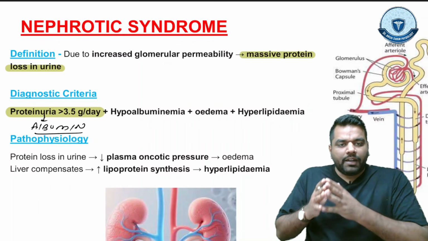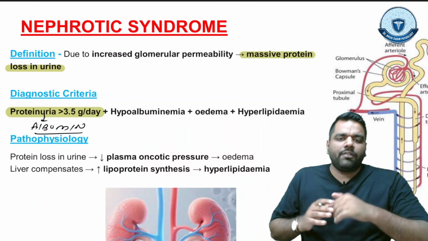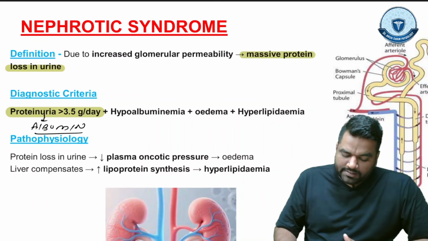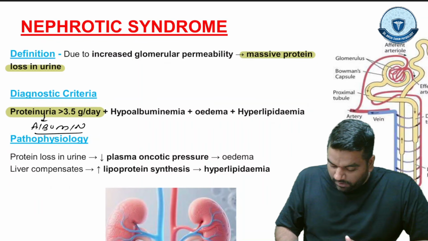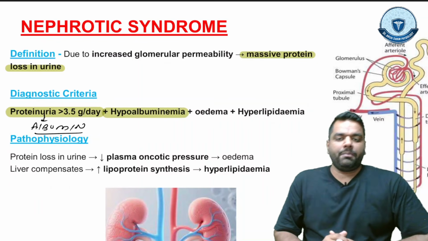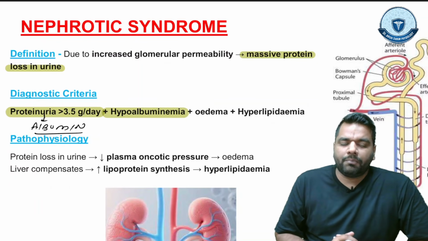So guys, if albumin is coming out in the urine, the albumin level drops in the blood, and this condition we call hypoalbuminemia. So this is how hypoalbuminemia occurs.